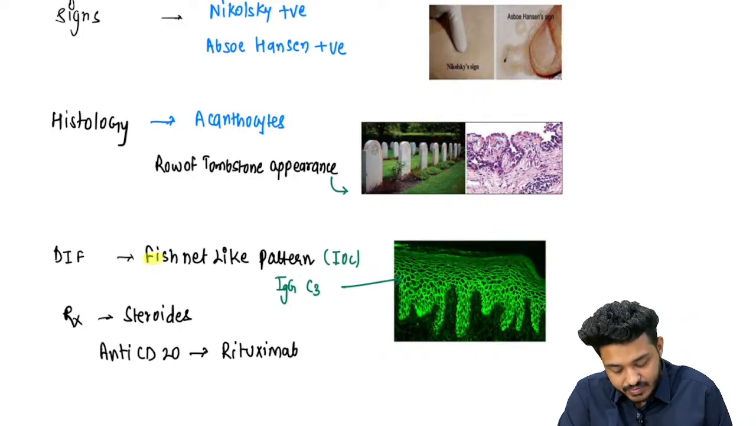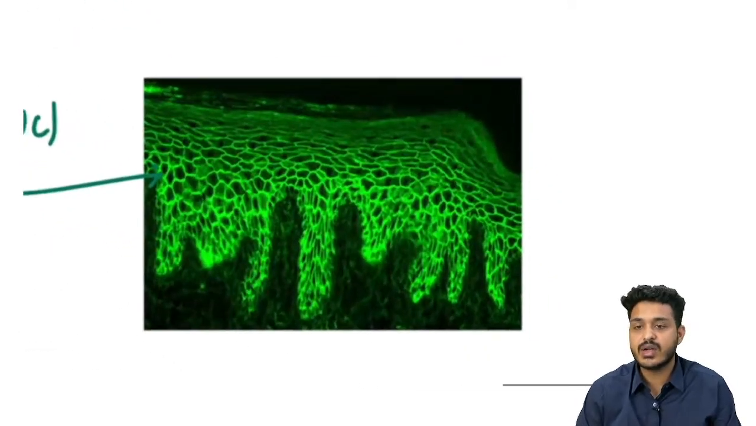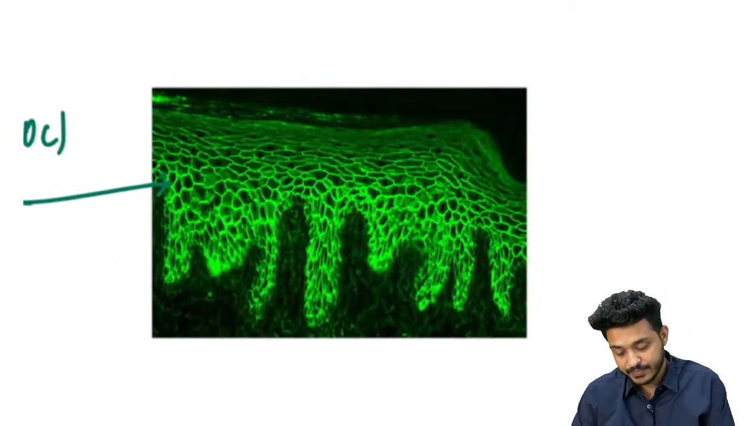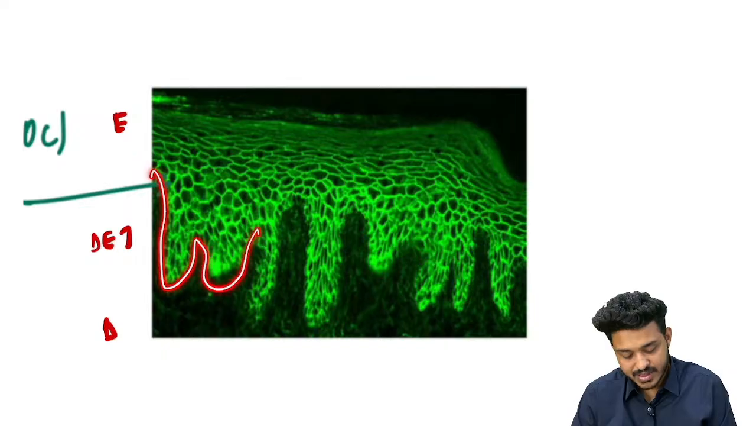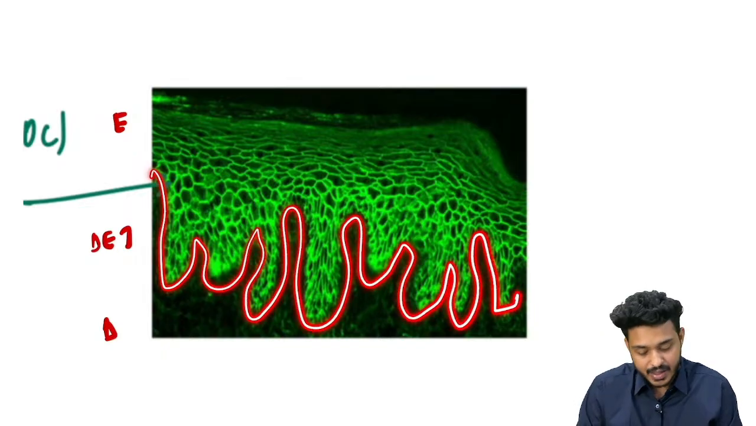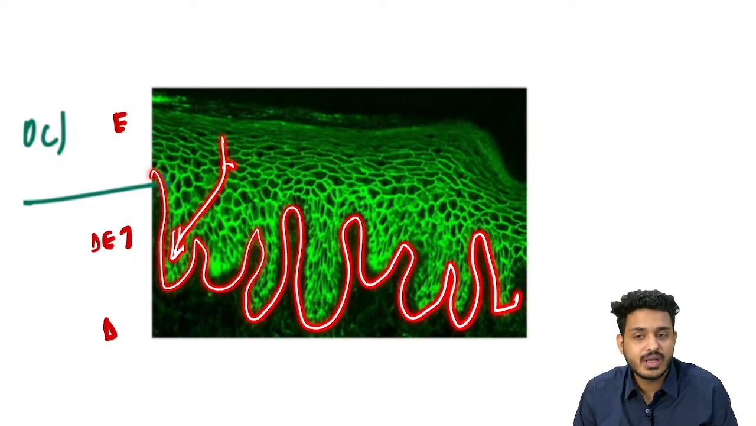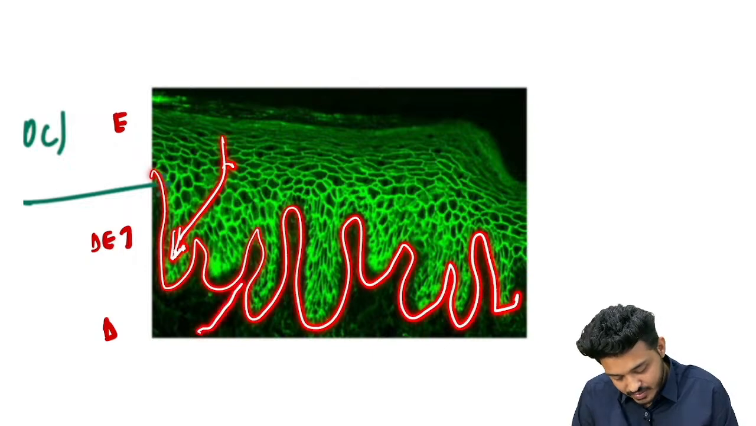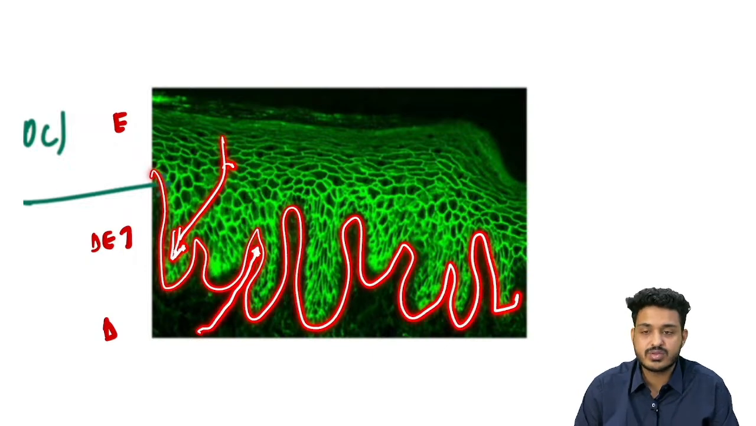In the DIF, what you will find is a very specific fishnet pattern, right? So try to identify, if you can identify here. This is going to be what? Epidermis. This is your dermoepidermal junction, and below will be dermis. And these are the layers that we have already discussed in our histopathological identification, right? The part of epidermis which is trying to enter into dermis is known as what? Rete ridges. Yes. The part of dermis which is trying to enter into epidermis is known as what? Dermal papilla.